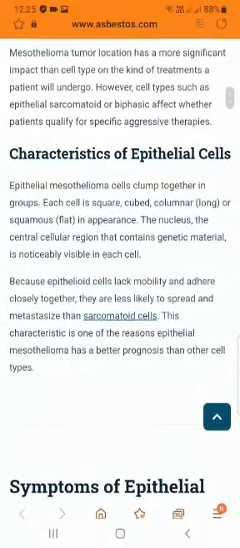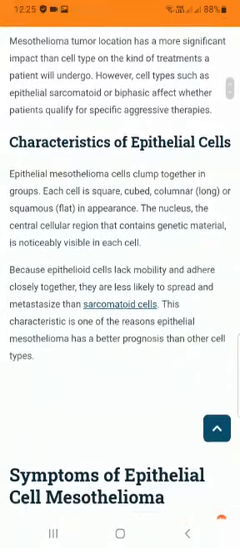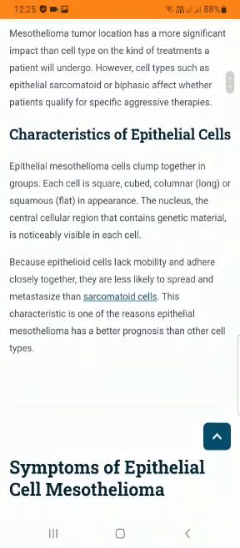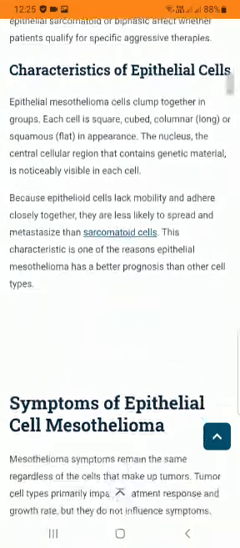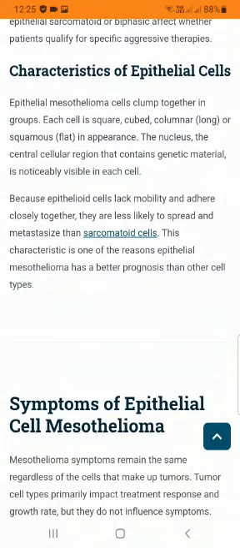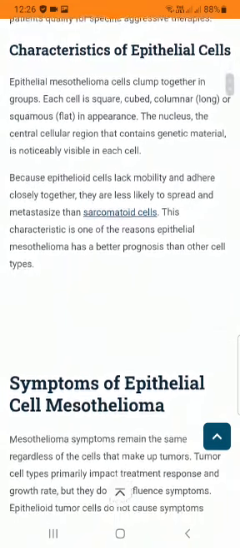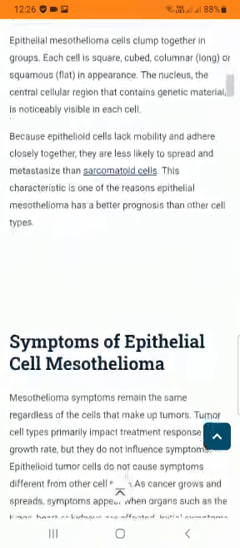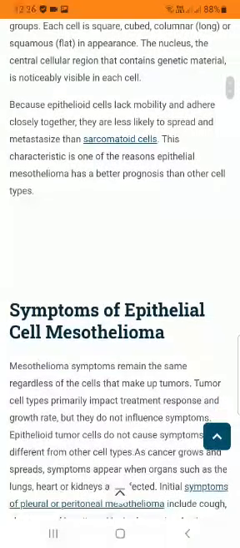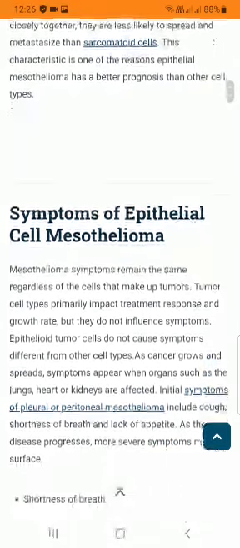Now, the characteristics of the epithelial cells. The epithelial mesothelioma cells clump together in a group. Each cell is square, cubed, or columnar, long, or squamous, flat in appearance. The nucleus, the central cellular region that contains the genetic material, is noticeably visible in each cell. Because epithelioid cells lack mobility and adhere closely together, they are less likely to spread and metastasize like the sarcomatoid cells. This characteristic is one of the reasons epithelial mesothelioma has a better prognosis than the other cell types.